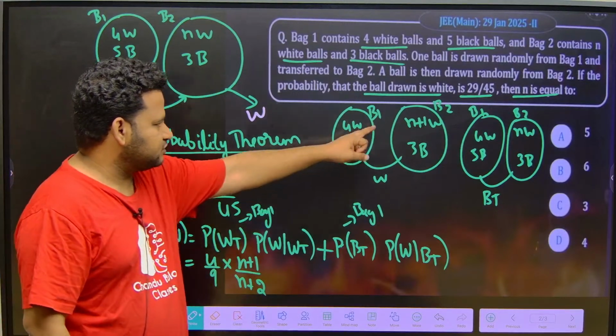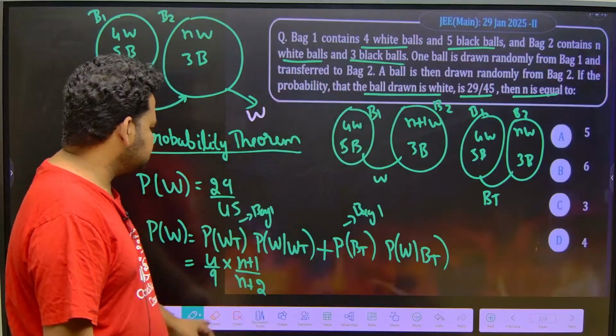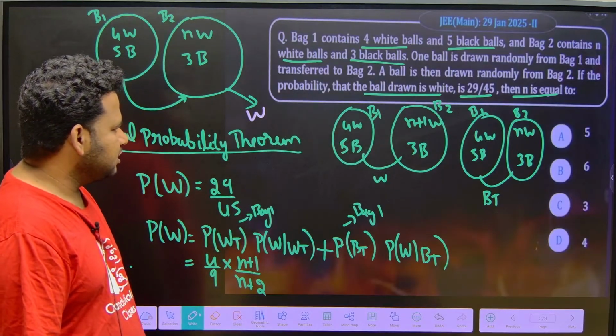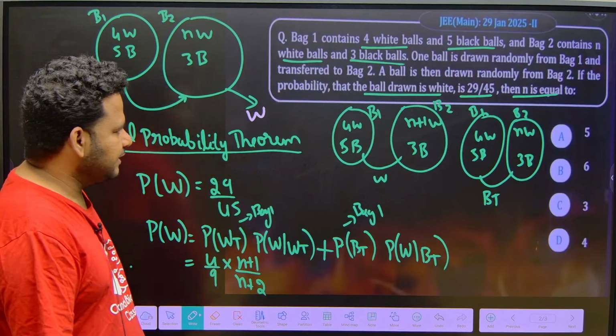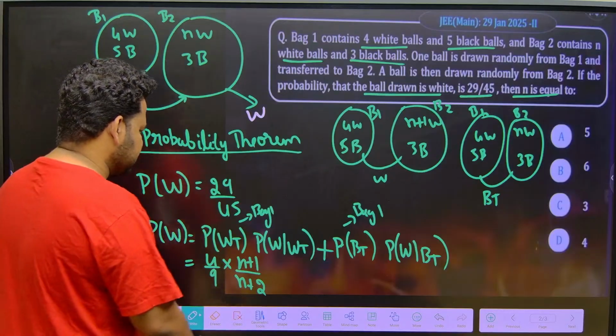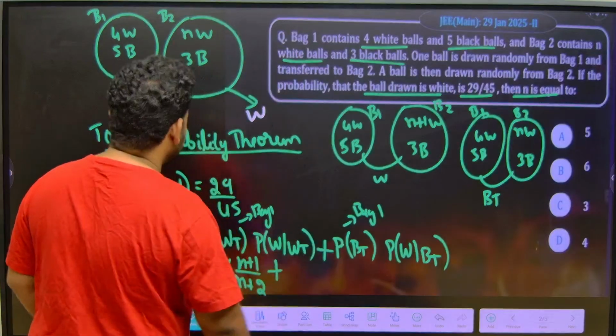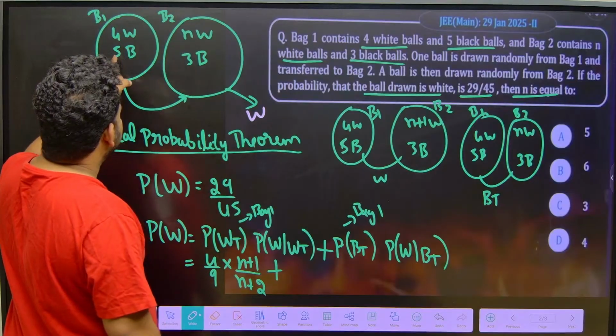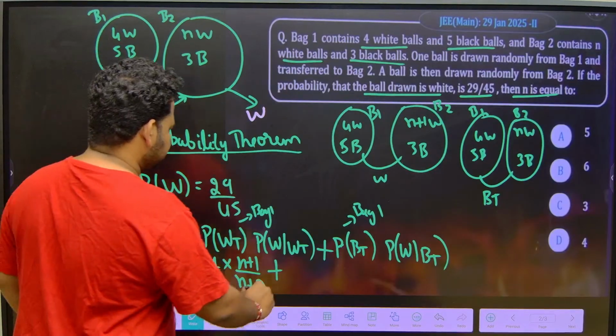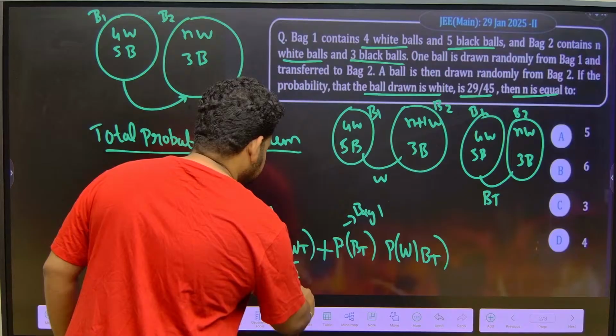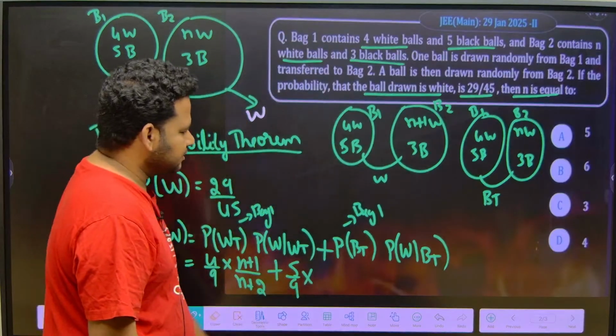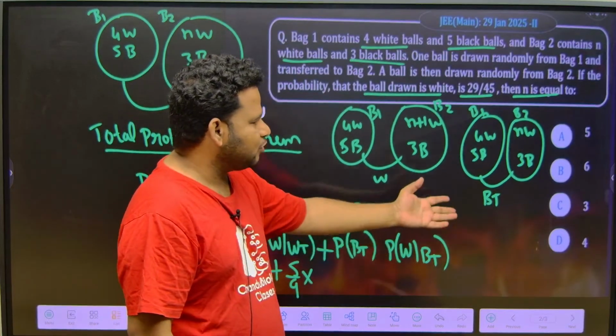N plus 1 balls are white balls. Total is n plus 2. Clear? Total is n plus 2, plus the probability of transferring a black ball. Black balls are how much here? 5 black balls out of 9. So 5 by 9 into the probability of getting a white ball given that a black ball is transferred.